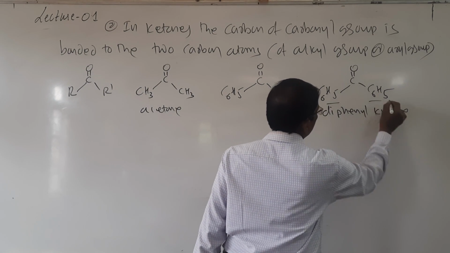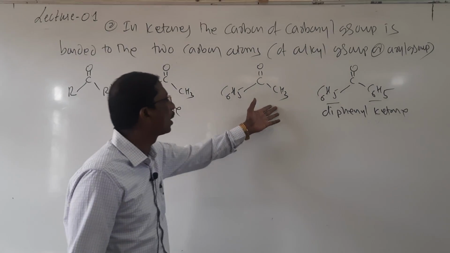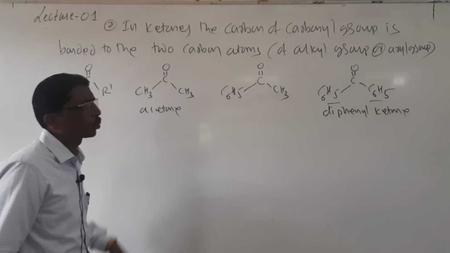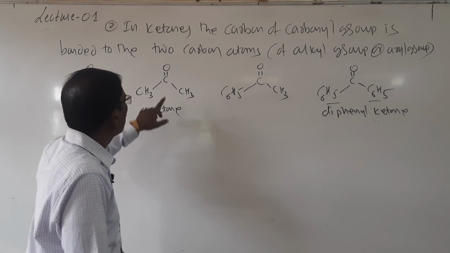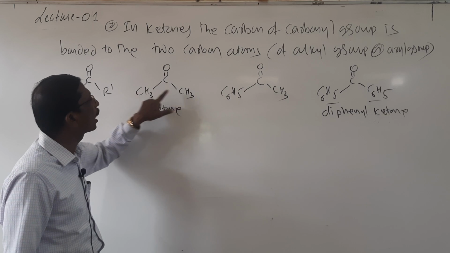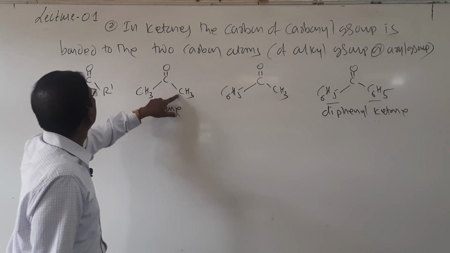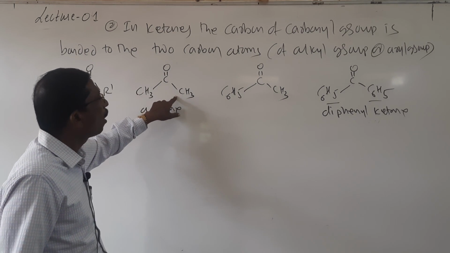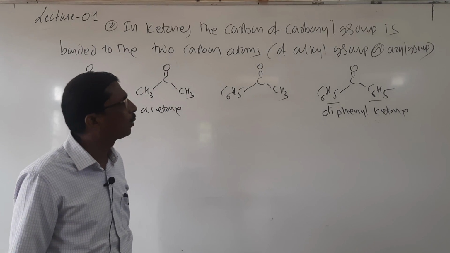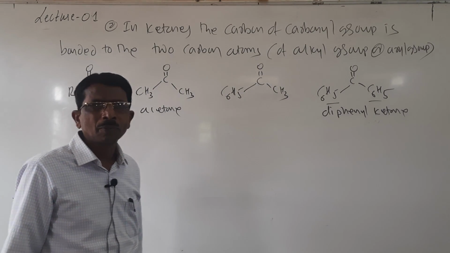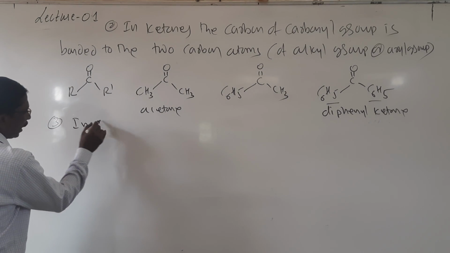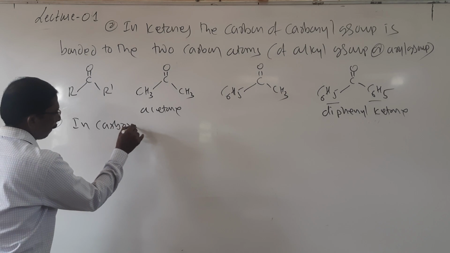So the carbon of the carbonyl group is bonded to two carbon atoms, of alkyl group or aryl group. And then what happens in case of the third, that is carboxylic acid?